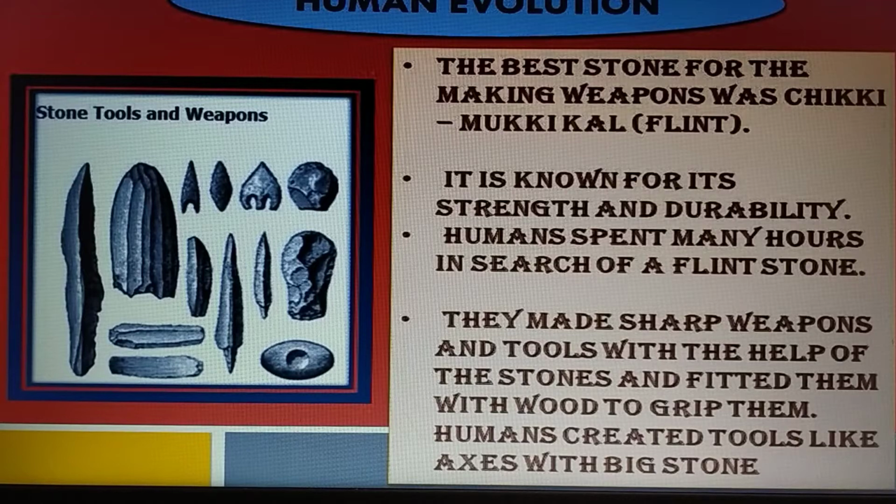It is known for its strength and durability. Humans spent many hours in search of flint stone. They made sharp weapons and tools with the help of the stones and fitted them with wood to grab them. Humans created tools like axes with big stone.